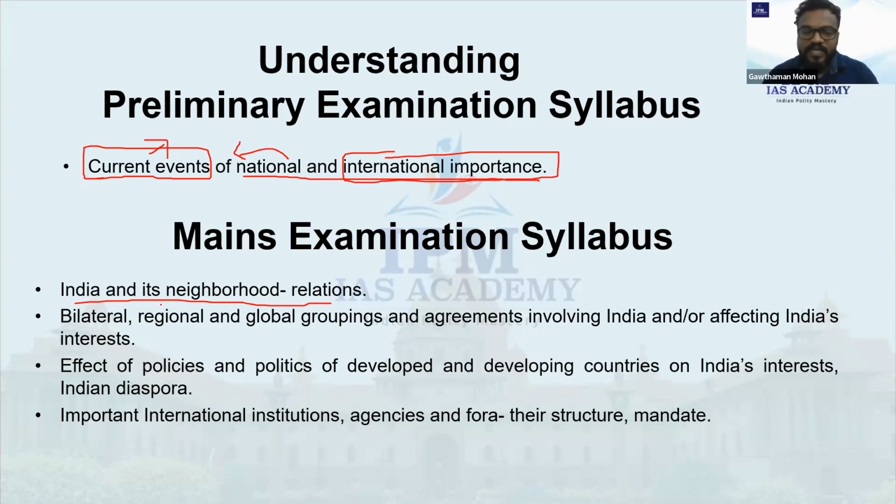Now, the first one is India and its neighborhood relations. The second one is bilateral, regional, global groupings and agreements involving India and or affecting India's interests. Very, very important. Bilateral always means two, since bi means two. When two countries are engaging in an agreement, or when an organization and a country are engaging in an agreement, we call it a bilateral agreement. Any bilateral agreement which has its own impact or effect on India is important for us as civil service aspirants. The regional groupings in the area are important for us.